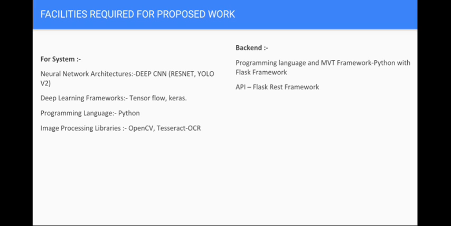Now let's jump into the working of the project. Let's start our backend server to test our application with a simple command, python app.py. It will host our web application on the localhost.